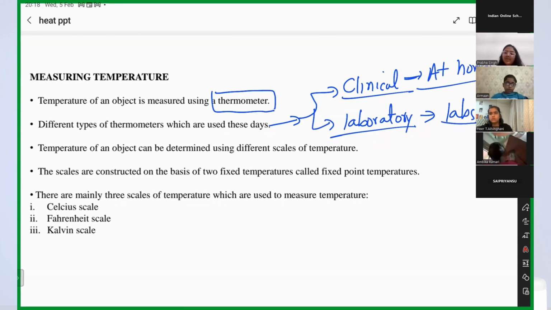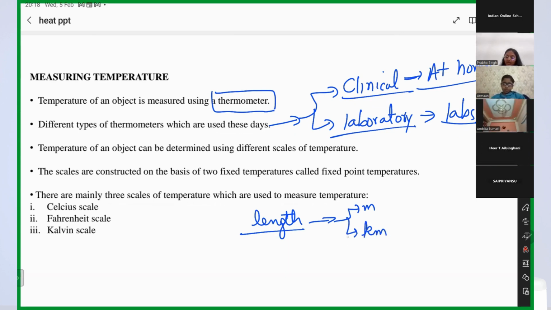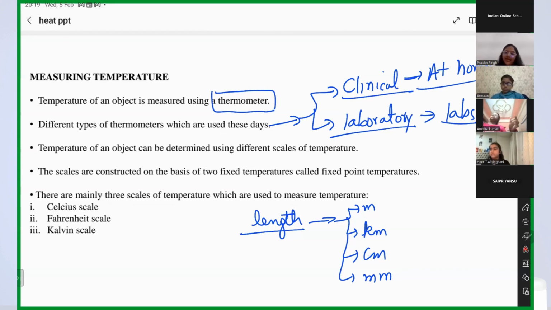And on the basis of scale. So guys, okay, tell me. Like you want to measure length. So you can measure length in meter, right? You can measure length in kilometer, centimeter, millimeter, decameter, decimeter, right? So length can be measured in any units, right, Ambika?